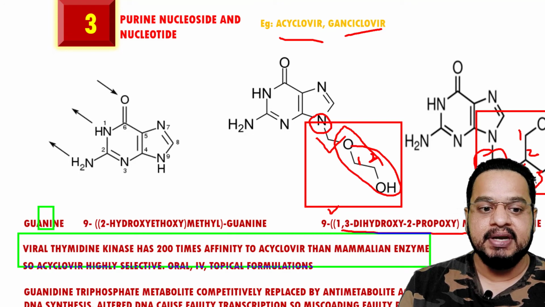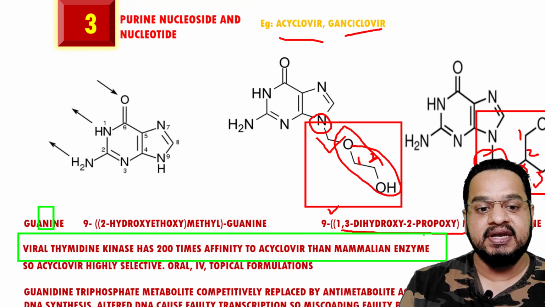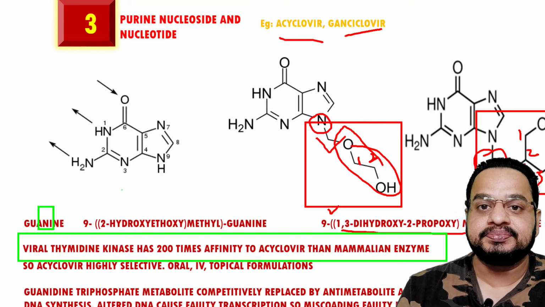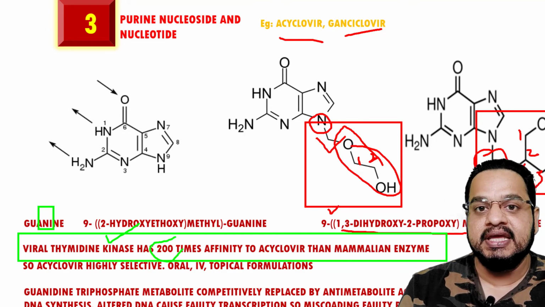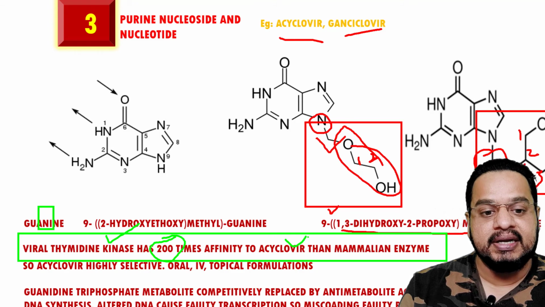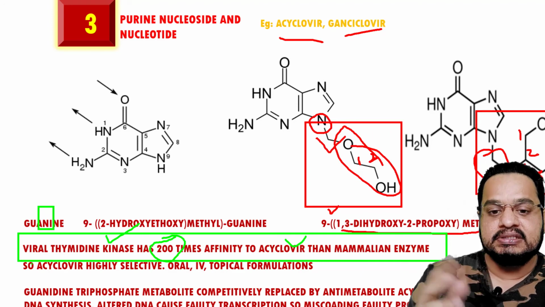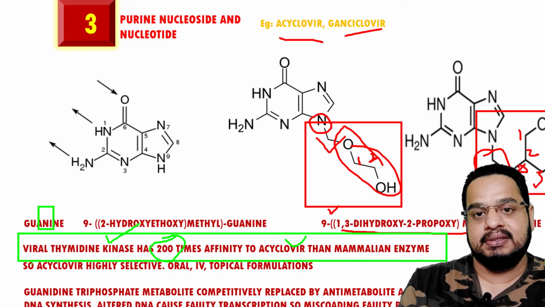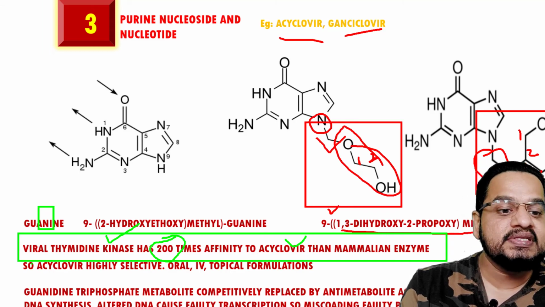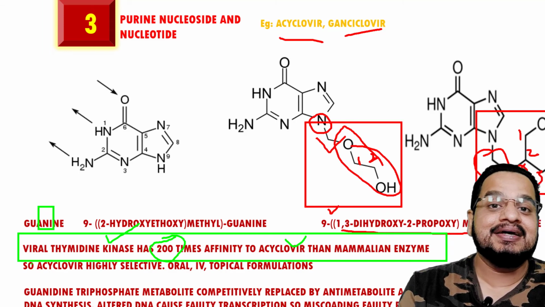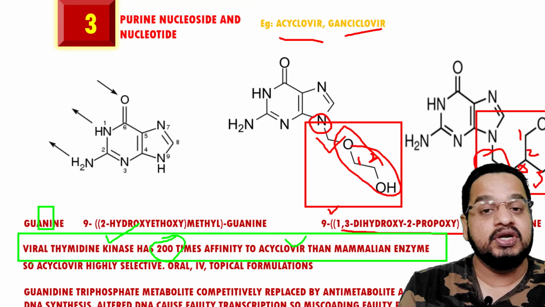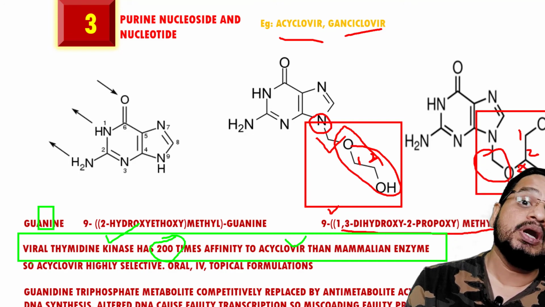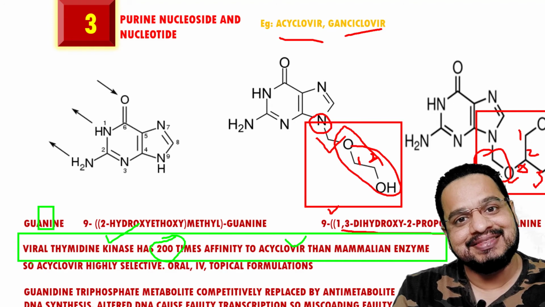The viral thymidine kinase has 200 times affinity to acyclovir. Please understand, the thymidine kinase which is present in the virus has 200 times affinity to acyclovir. Now, what is important is, the mammalian, that is you and me, also have this thymidine kinase enzyme, and the virus also has thymidine kinase, but the affinity of acyclovir towards the thymidine kinase of the virus is 200 times more than that of the mammalian thymidine kinase enzyme.